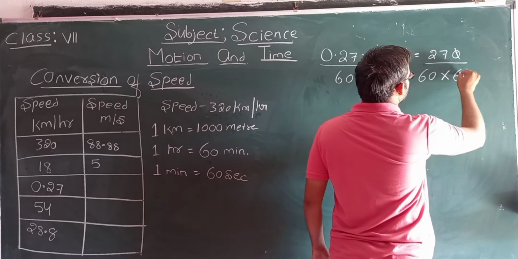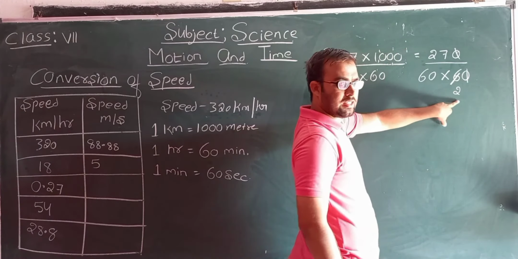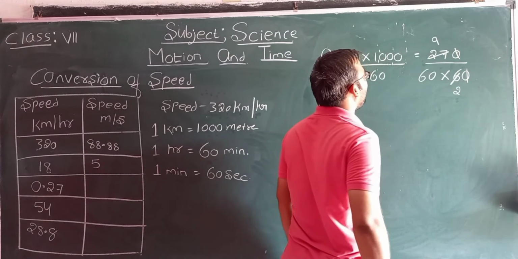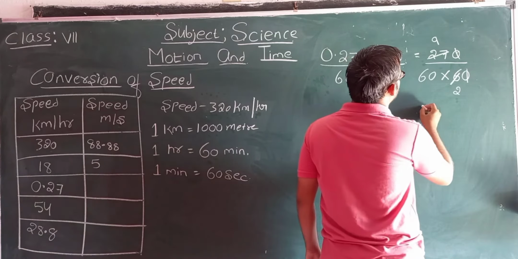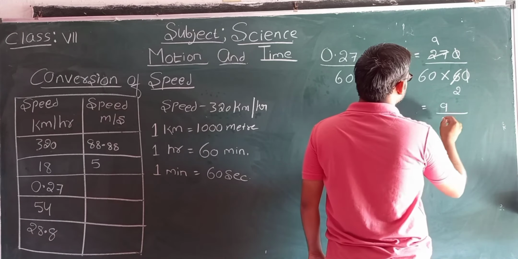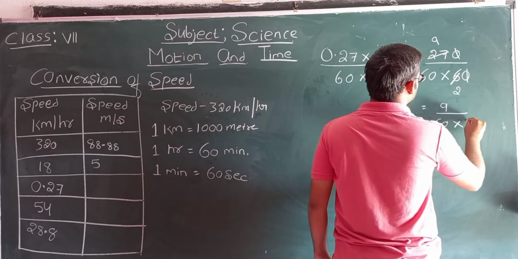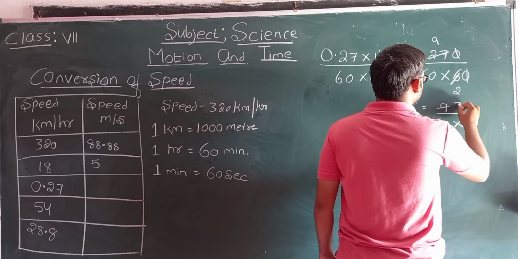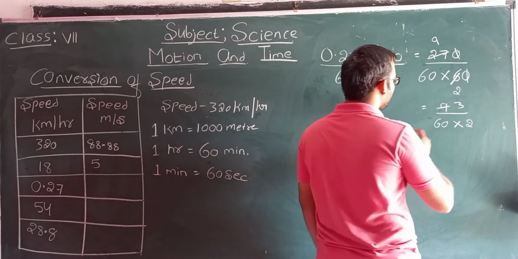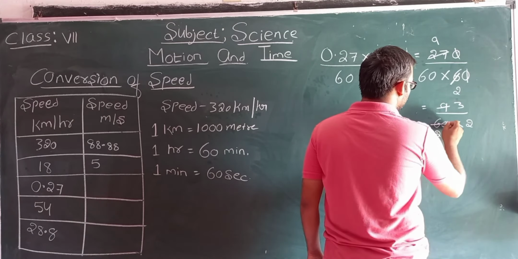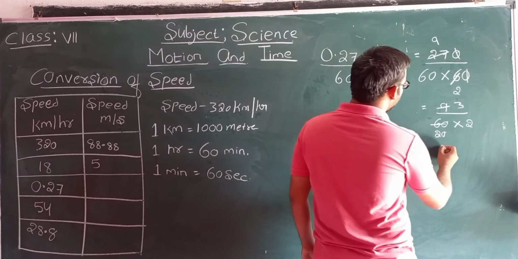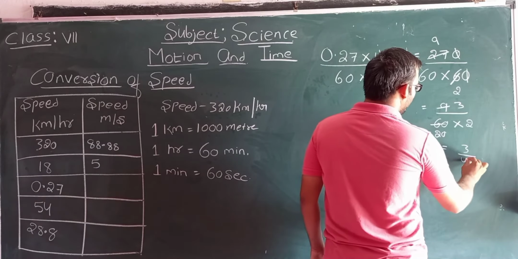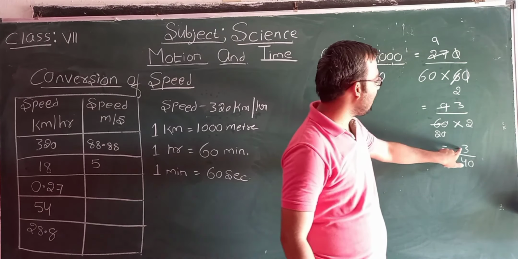And here 3 2s are 6, 3 2s are 6, 3 9s are 27. And now what we are getting, 9 by 60 into 2. Okay, and here 3 3s are 9, 3 2s are 6, 0 cancels here. Then finally what we are getting, 3 by 20 into 2 will be 40. So we are getting 3 by 40.